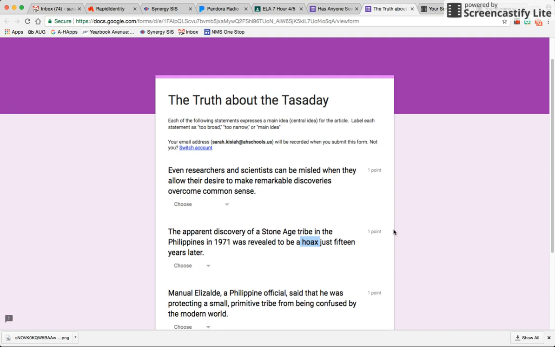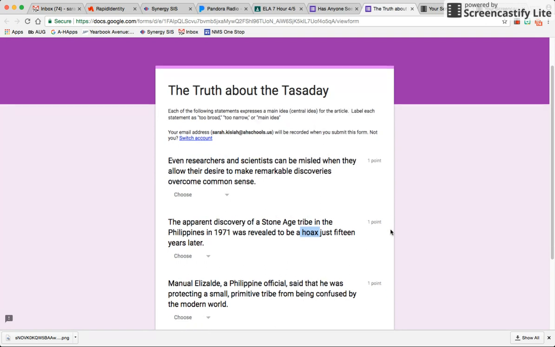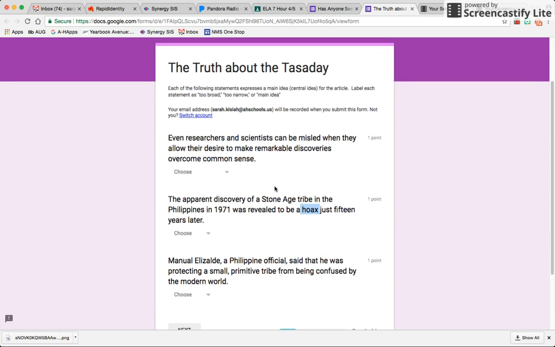Before we start our main idea practice today, I just want to talk about a few things that seemed to crop up the last time we had a main idea practice. The first part of your assignment today is going to ask you to determine whether the three sentences that you have listed on your screen accurately summarize the main idea of the article. If they are too broad, meaning they're not specific enough or they're too general, or if the main ideas listed are too narrow, meaning they're too specific and so they miss out on the big idea of the text.